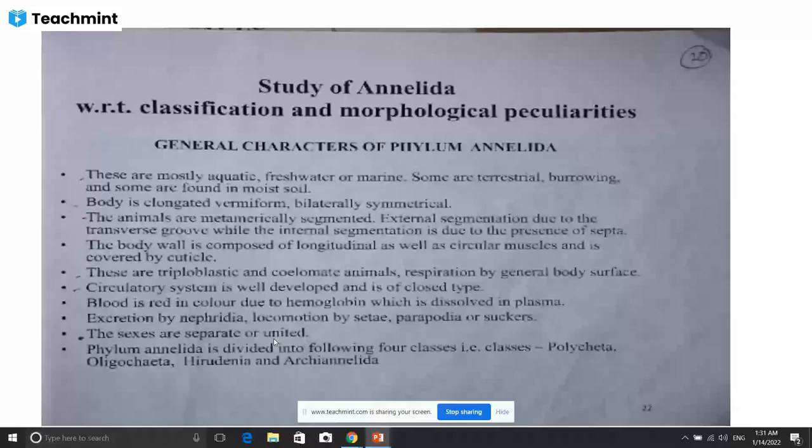The prostomium has two antennae and a pair of palps differentiated into two units. When you look here, this is the head, and here this is the antenna, then peristomium, prostomium. Then these are the two eyes, parapodia. These are the different segments here, and these are the setae. Setae are the locomotory organ of this animal, and this is the anal cirri through which it releases nitrogenous waste material outside.